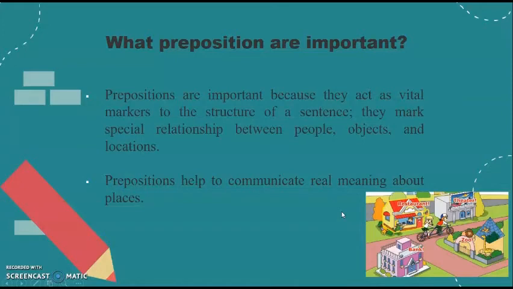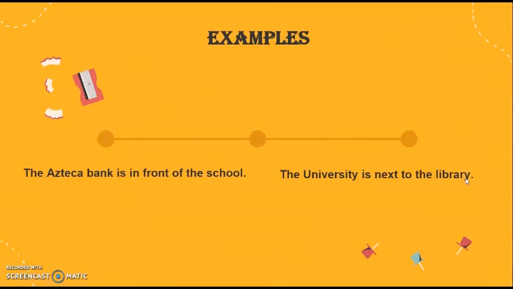For example, here in this picture, I have a bank, restaurant, theater, and zoo. And here I have two different examples using prepositional place in order to give directions. For example, the Azteca Bank is in front of the school. Where is the prepositional place?